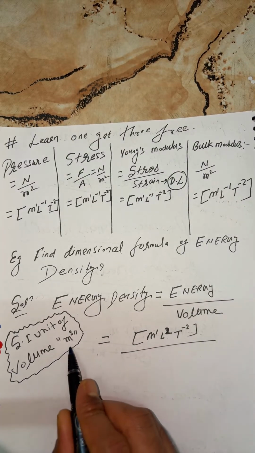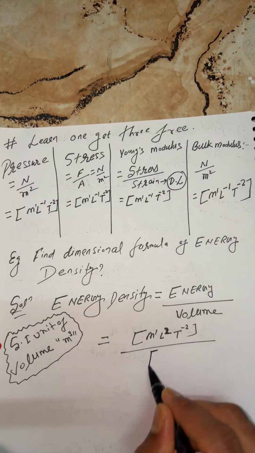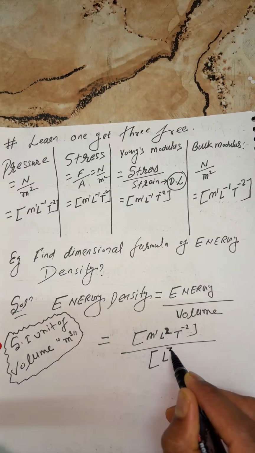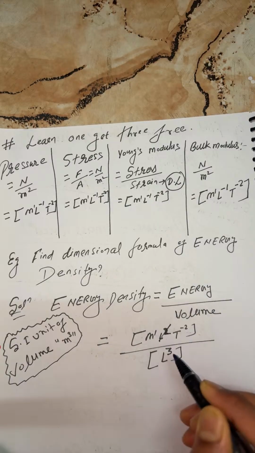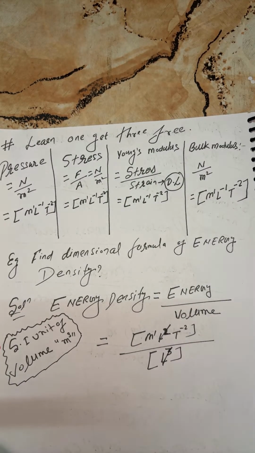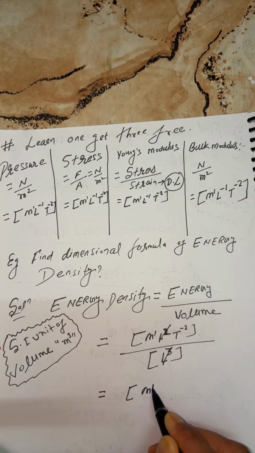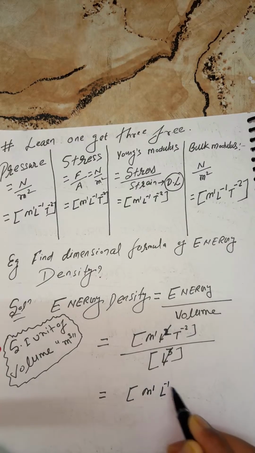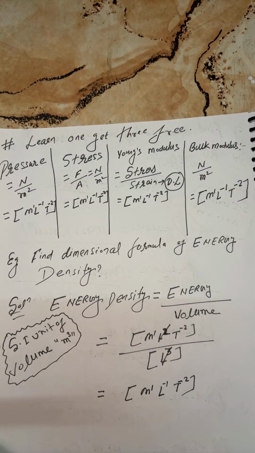So you can write, it's a unit here, but we wanted to write dimensions. So this is L to the power 3. So L to the power 2 divided by L to the power 3, and you can write that M1 L minus 1 T to the power minus 2. Okay, fine. Correct.